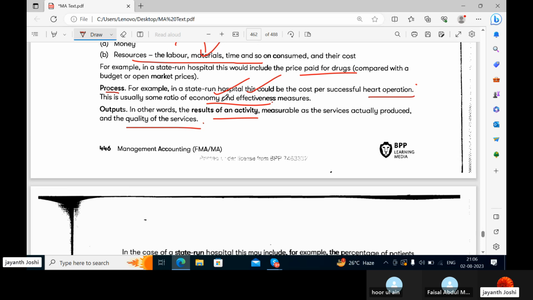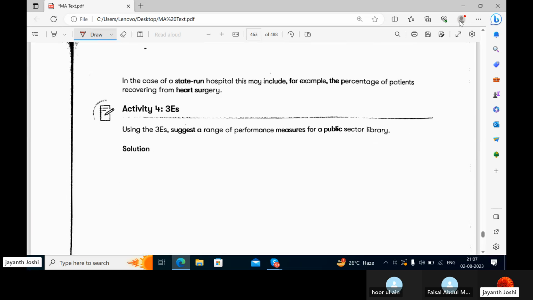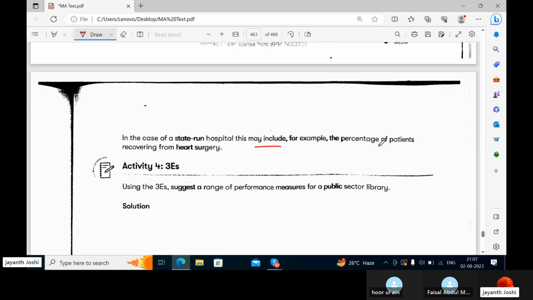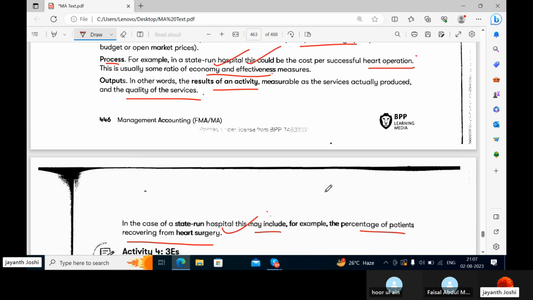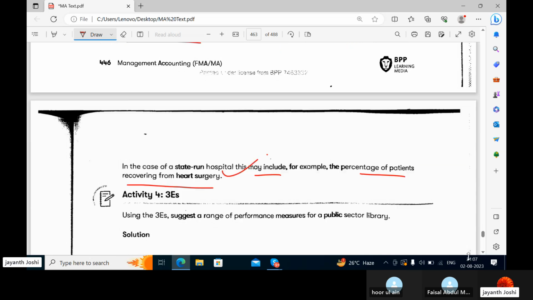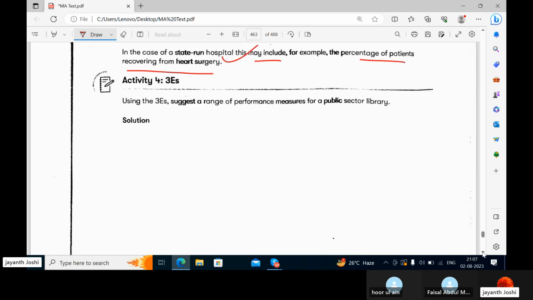So output is nothing but whatever activity you are performing, what is the result of that? It should be measurable as services actually produced, and the quality of the services also matters. In the case of a state-run hospital, this may include, for example, the percentage of patients recovering from heart surgery. So output is how many patients have got admitted in the hospital, how many patients have got the treatment, and how many are recovering from that heart surgery. That is the output from that non-financial, not-for-profit organization, which is the state-run hospital.